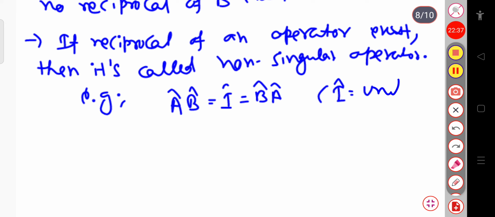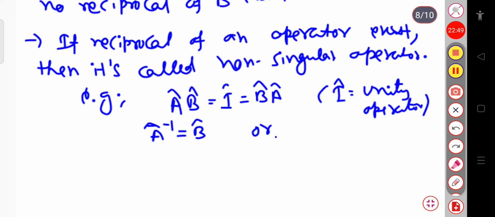Now for this case we can write a cap inverse is equal to b cap, or b cap inverse is equal to a cap. So when the inverse of an operator is another operator, that is b cap, that is, the reciprocal of an operator exists, then that is called the non-singular operator.